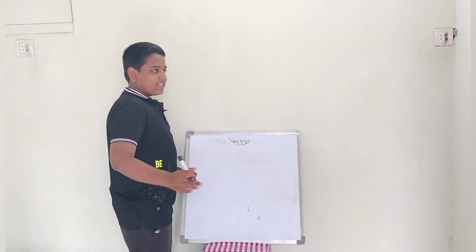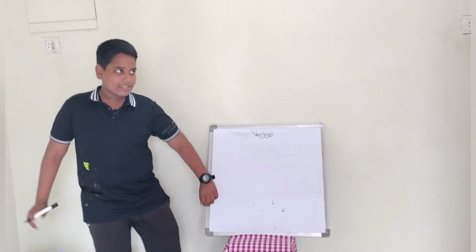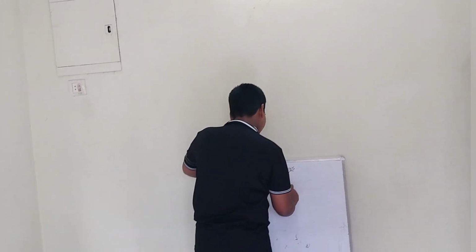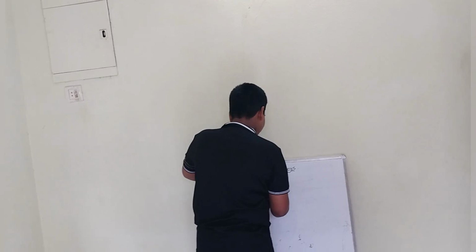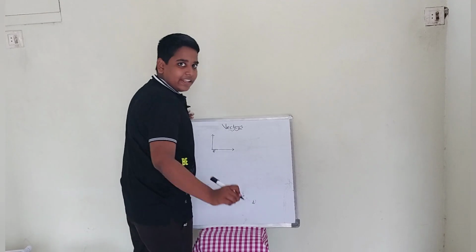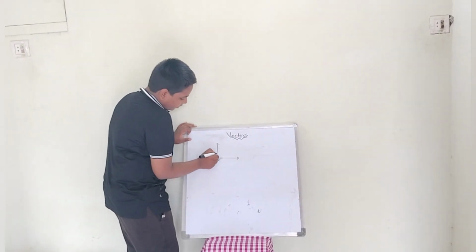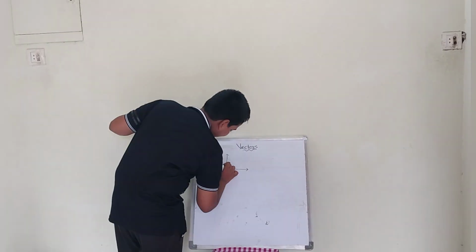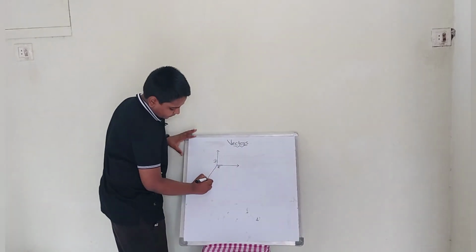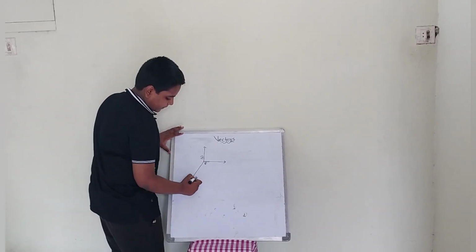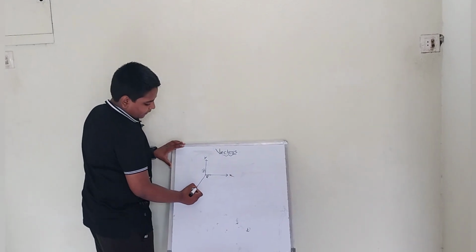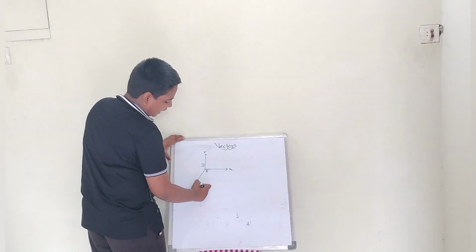How has K cap come? We all know the quadrants. Suppose I am drawing like this. From this I am taking a unit and it's A cap. Like that only, I am taking some units here and denoting it as J cap. Like that only I am drawing another line and naming it Z. It's X, it's Y. Now here I am taking some unit and writing it as K cap.